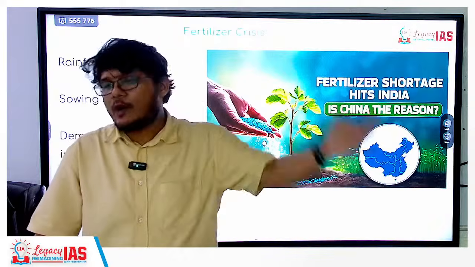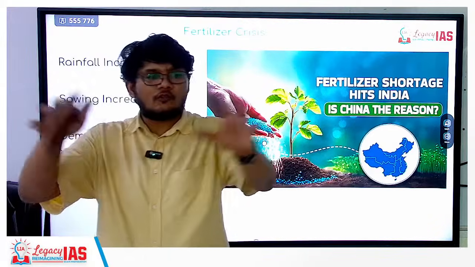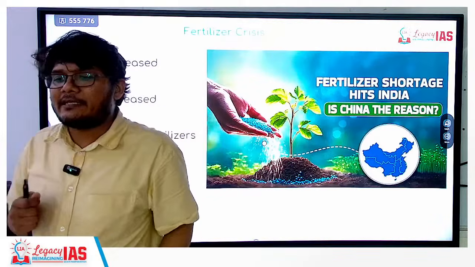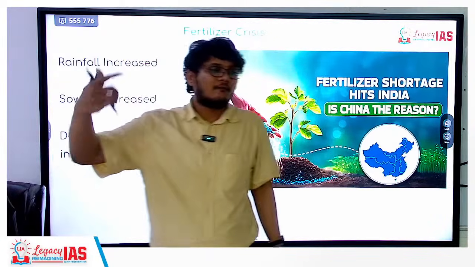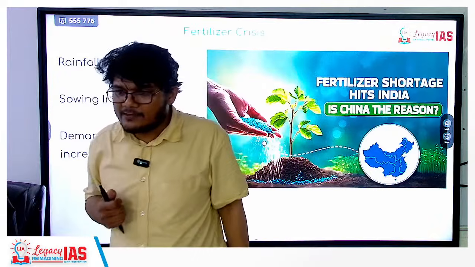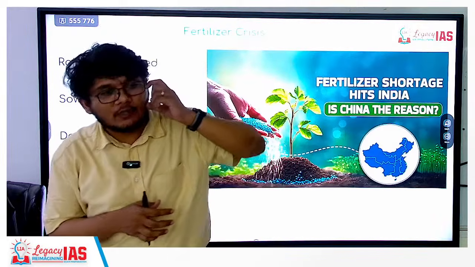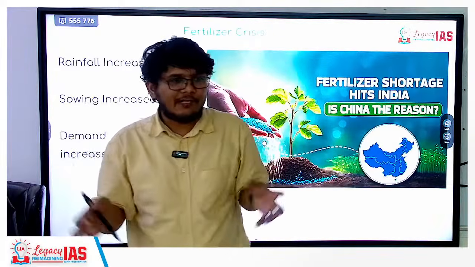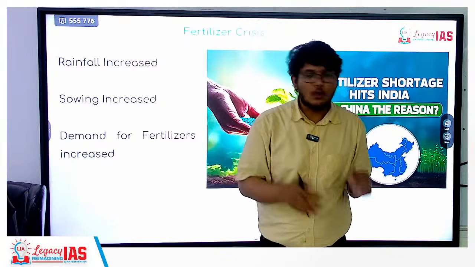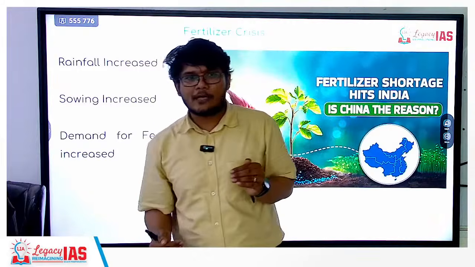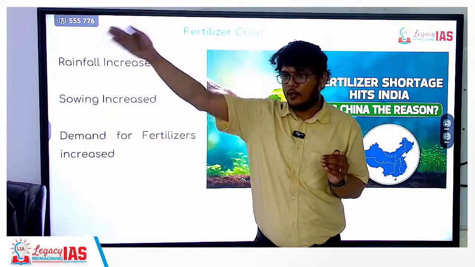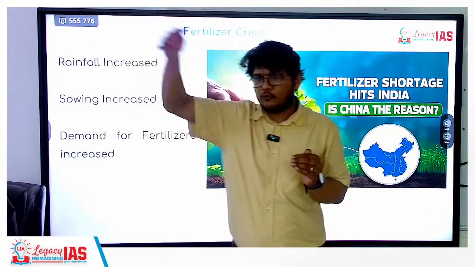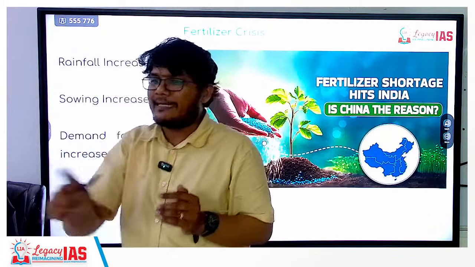Plus, our requirement has gone up. Because of this, plus also that the government is being criticized for not planning for the future, in the sense that when you have El Nino kind of years, the government knew, the economic survey knew, that food prices are going to come down because we will see good rainfall, so good production. So that good rainfall and good production also should coincide with increased demand of fertilizer.